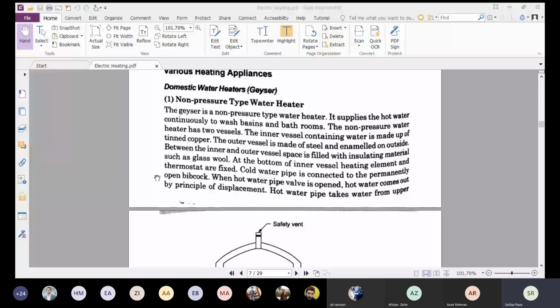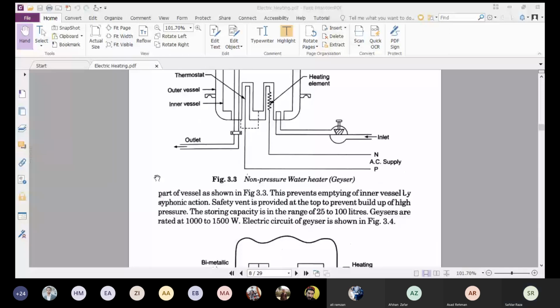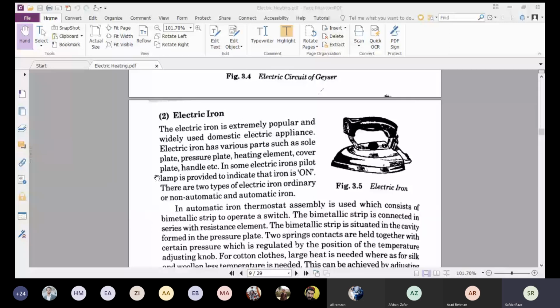As per my suggestion, it is better to read these appliances by yourself, because in the book it is very easily explained how the electric geyser or the electric heater works, how the temperature can be controlled, and what the electric circuit of the geyser is. In every home there is an electric iron, and here it is already explained how it works. You already know how it works.